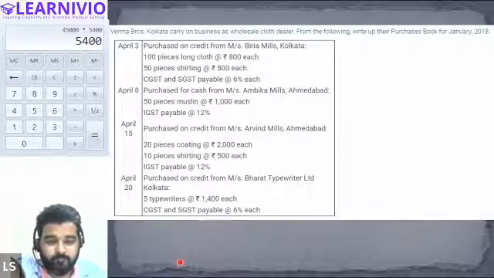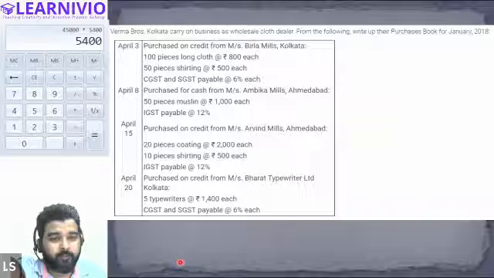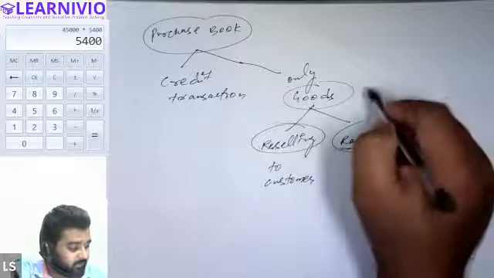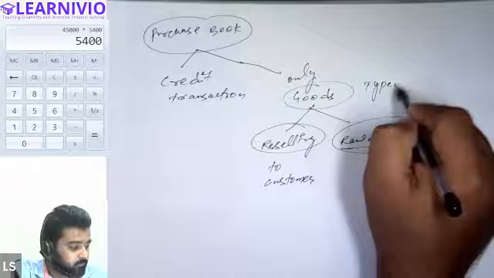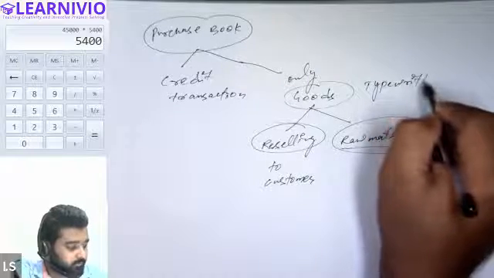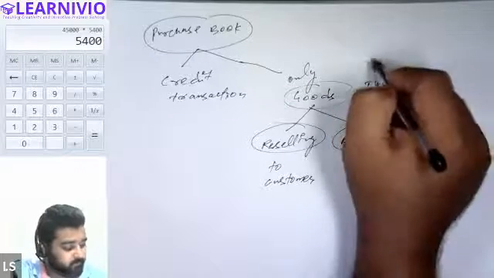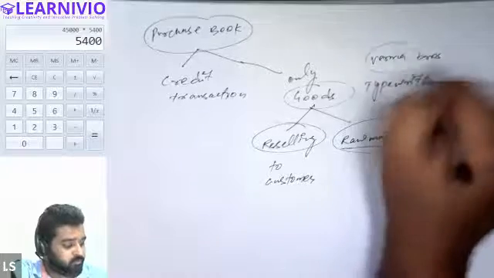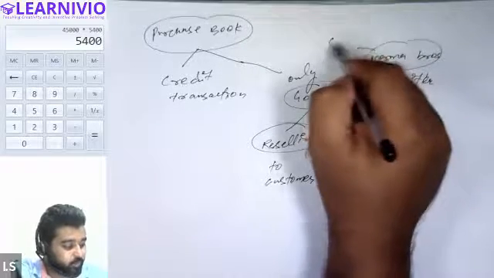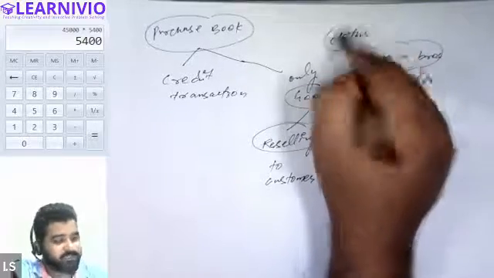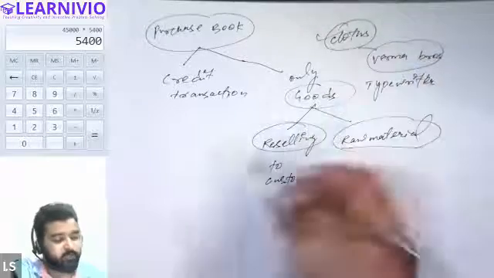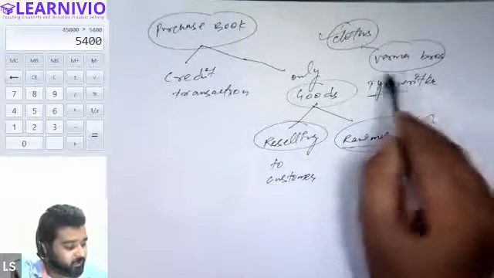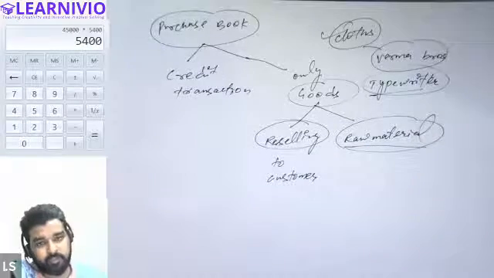No. Typewriter for Verma Brothers cannot be treated as goods, because Verma Brothers basically deals with clothes. So any transaction related to clothes only will be recorded in the purchase book. A transaction related to a typewriter will not be recorded in the purchase book.